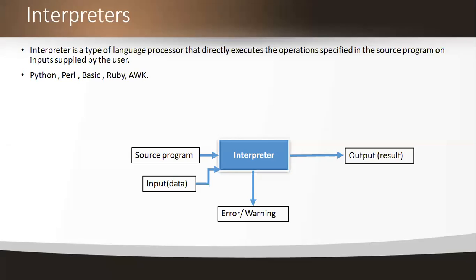And here we have examples of interpreters like Python, Perl, Basic, Ruby, AWK. All these are examples of interpreters. An interpreter is also a translator. Here we're directly translating the input and processing it by performing some operations and finally getting an output.